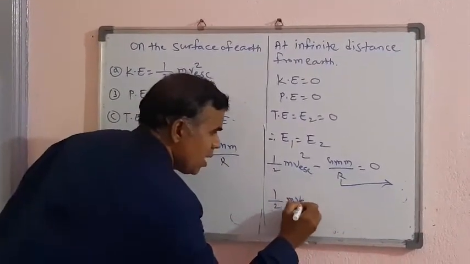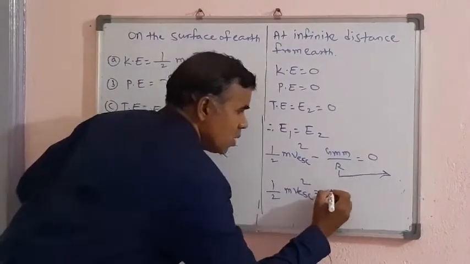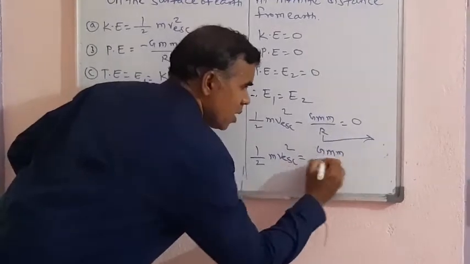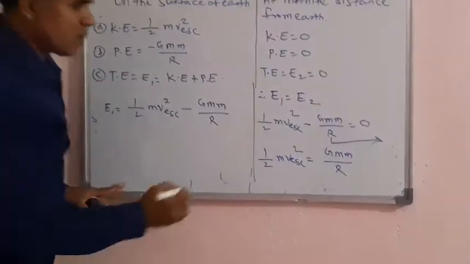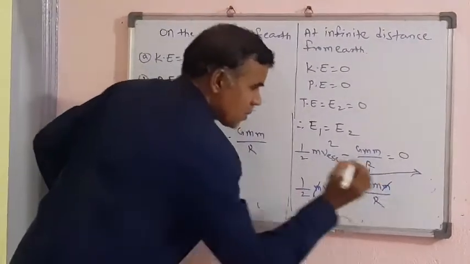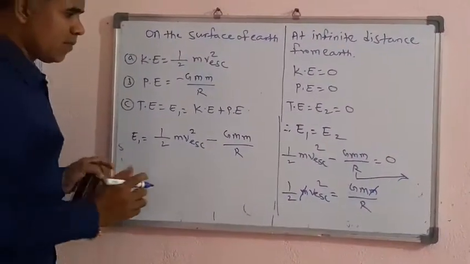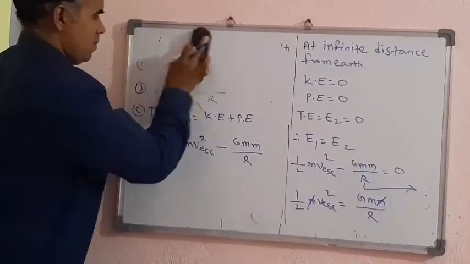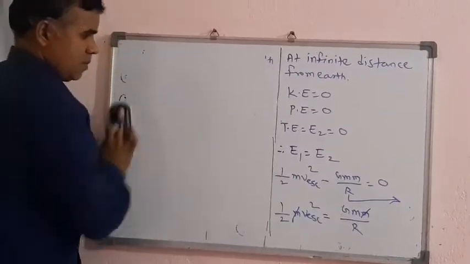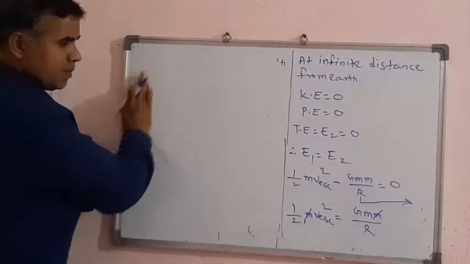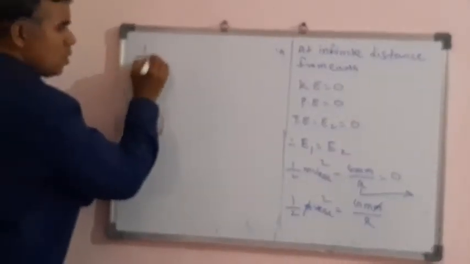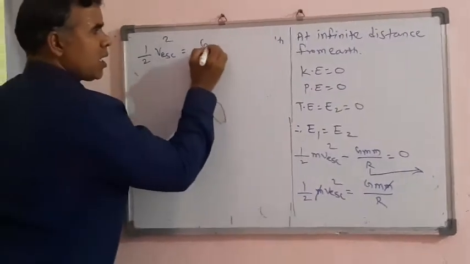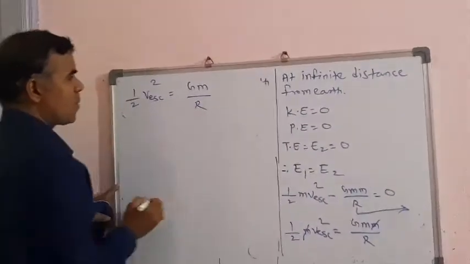1/2 m v escape square equals GMm upon r. So m gets cancelled. Next point we have to write: 1 upon 2 v escape square equals GM upon r.